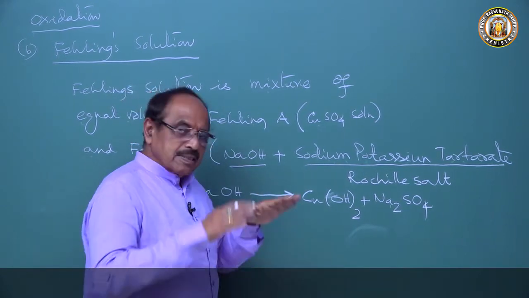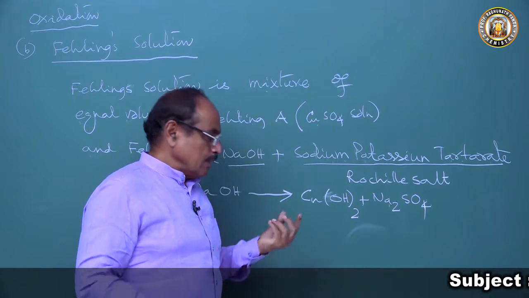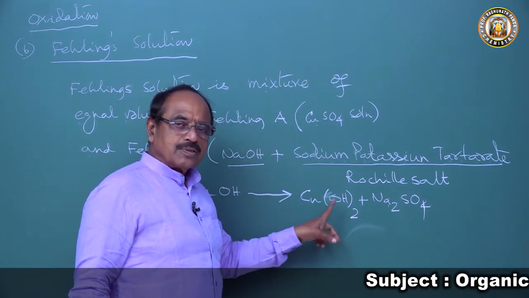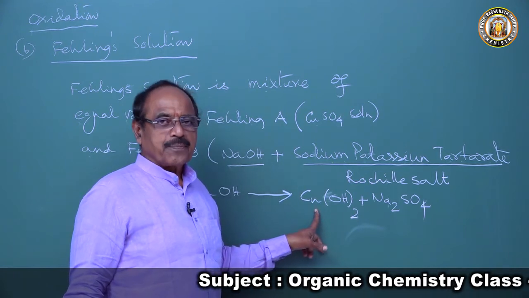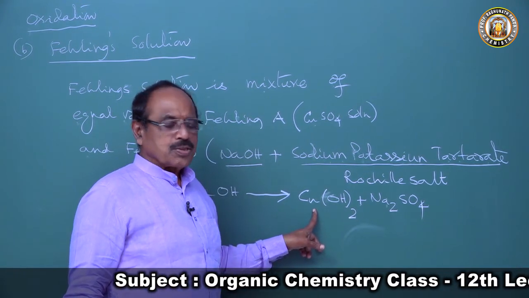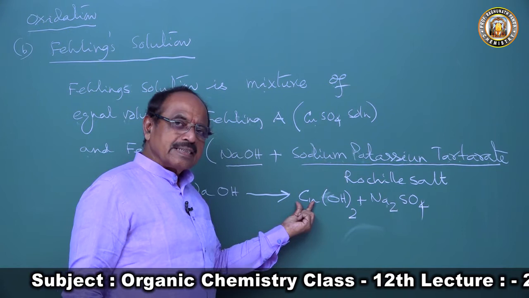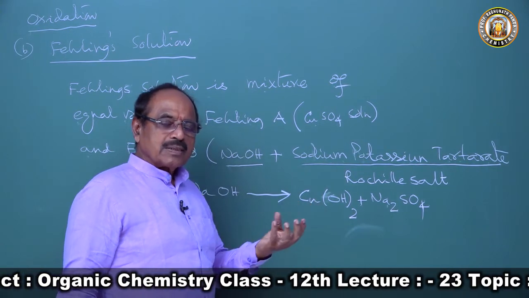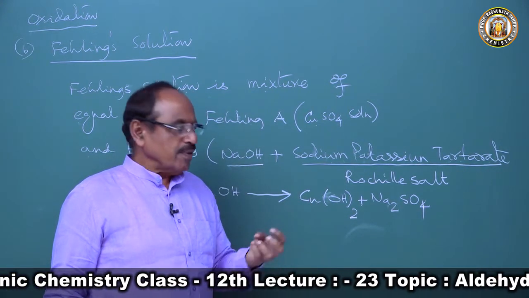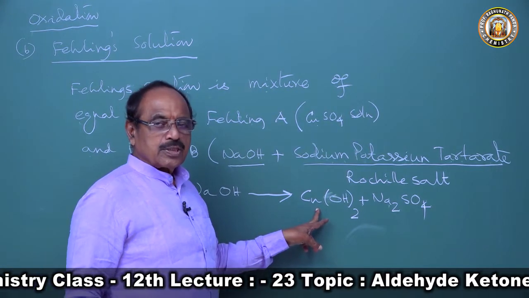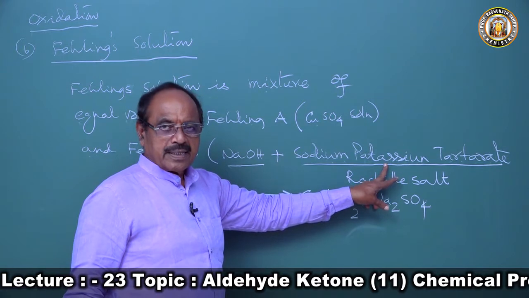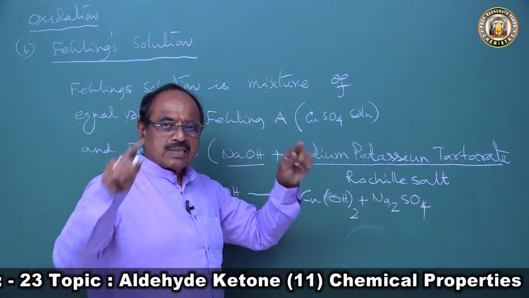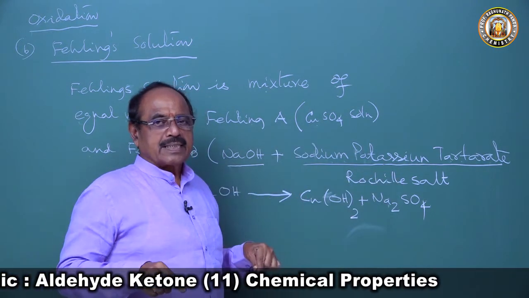but if it is a precipitate it will settle down, and the cupric ion of cupric hydroxide has oxidizing properties. So this cupric ion is oxidizing in nature, and they wanted to keep that cupric ion free from hydroxide. So the cupric ion forms a complex with the tartarate ion, and the hydroxide ion remains outside.